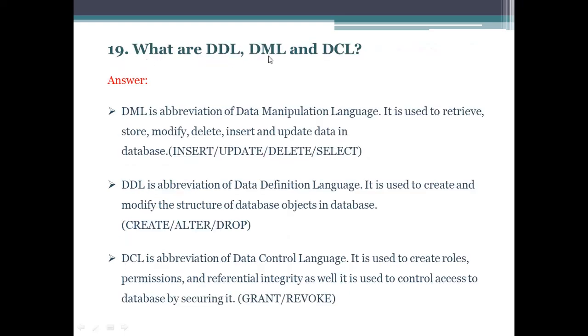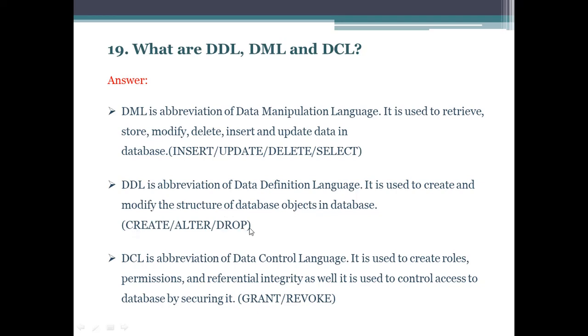Next question is what are DDL, DML and DCL? DML is data manipulation language. It is used to retrieve, store, modify, delete, insert and update data in a database. Insert, update, delete and select are the data manipulation language statements. DDL is data definition language, which is used to create and modify the structure of database objects in a database.